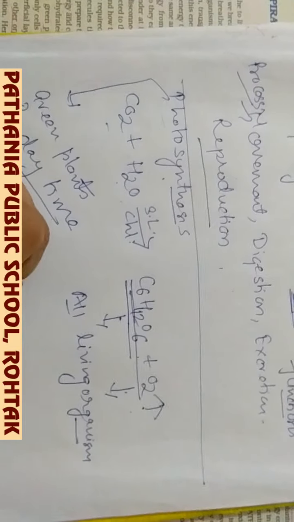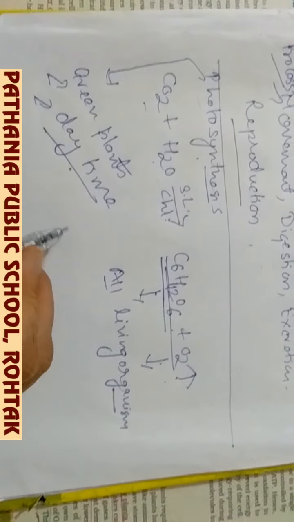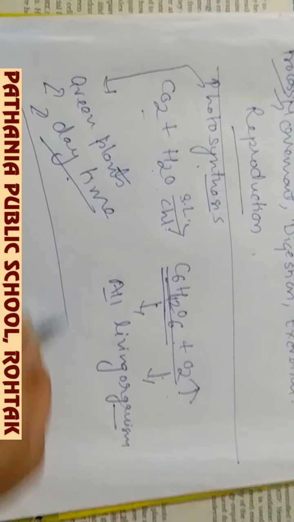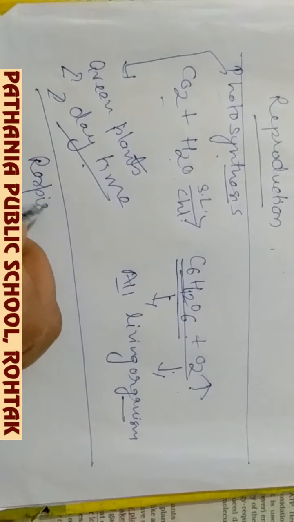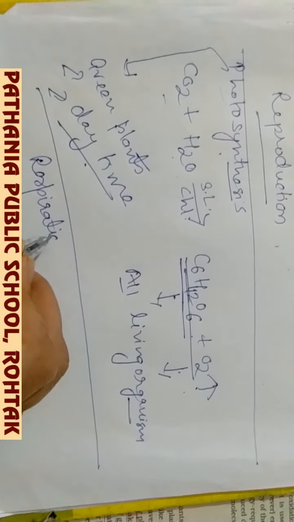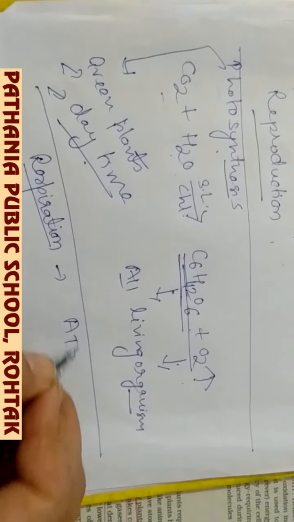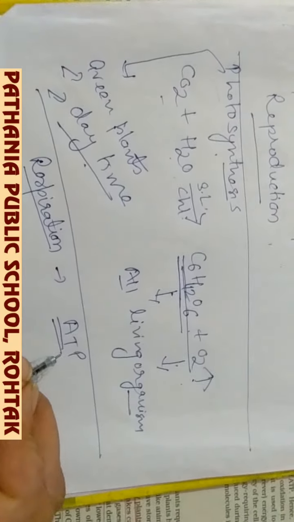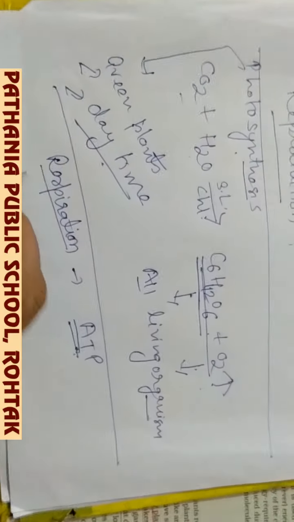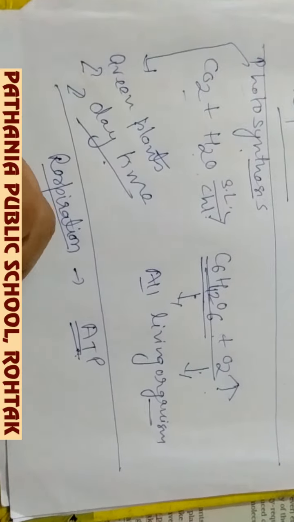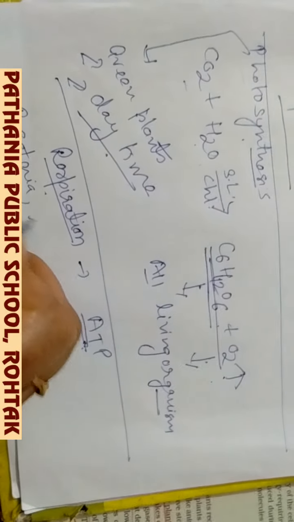But respiration is a universal process. It is a universal process because in this process the energy is produced, and this energy is required by every living organism. That means from the very simple forms of life, like bacteria or viruses, to the very complex organisms.